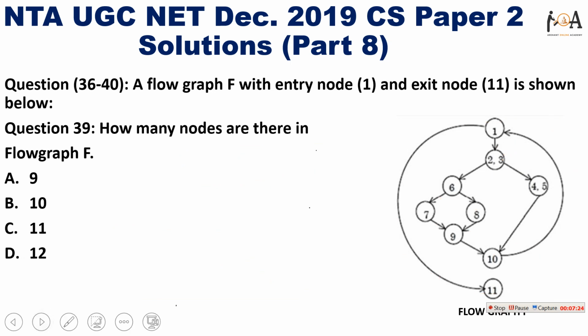The next question is, how many nodes are there in flow graph F? Very easy question. 1 2 3 4 5 6 7 8 and 9. We have 9 nodes in our flow graph F.